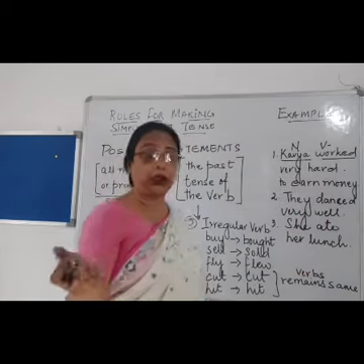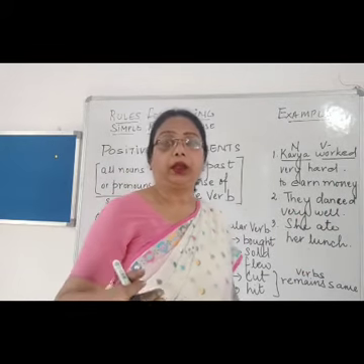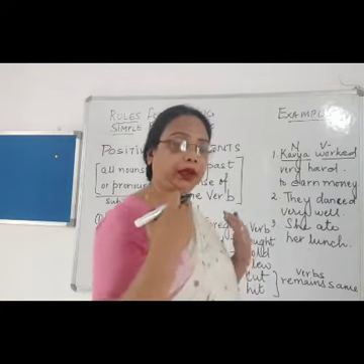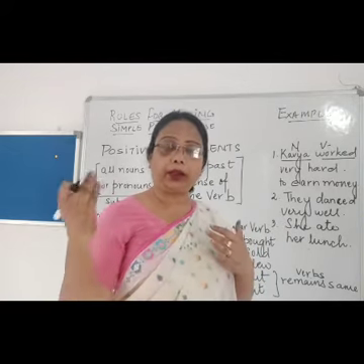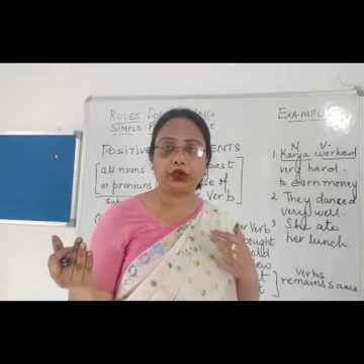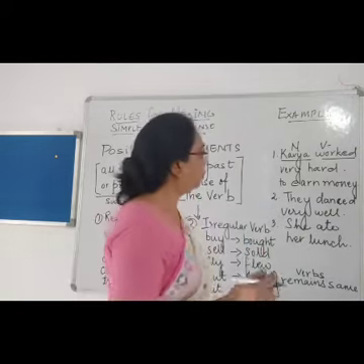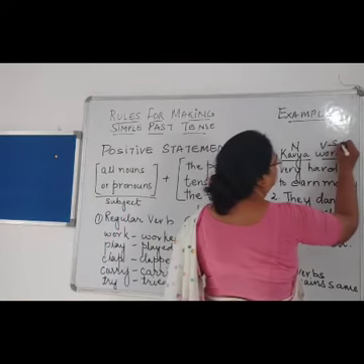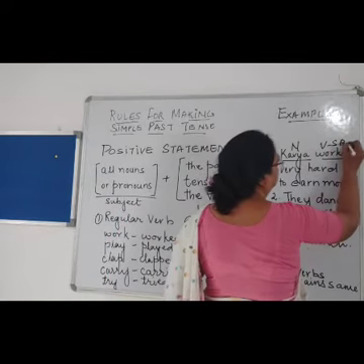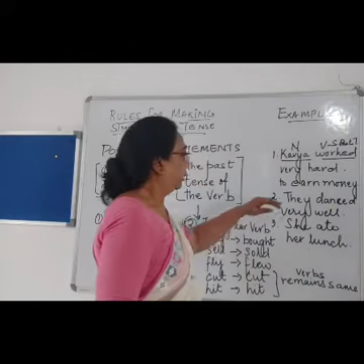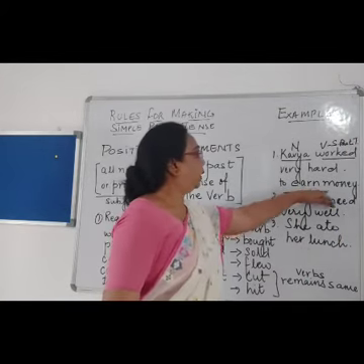Worked, with ed. Is this an irregular verb? This is a regular verb. What action is it showing? That she already worked hard. So this is simple past tense, right?